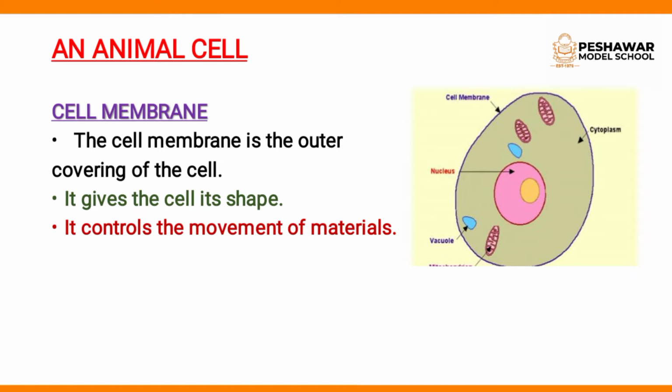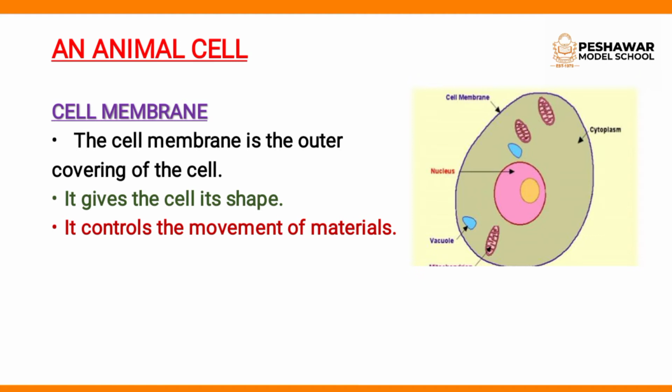And what is a cell? A cell is the basic unit of life, and a cell provides structure for the body.